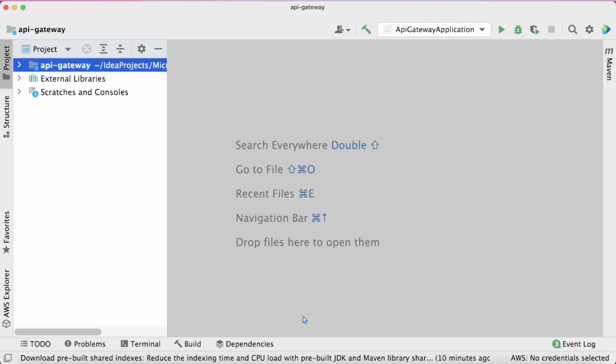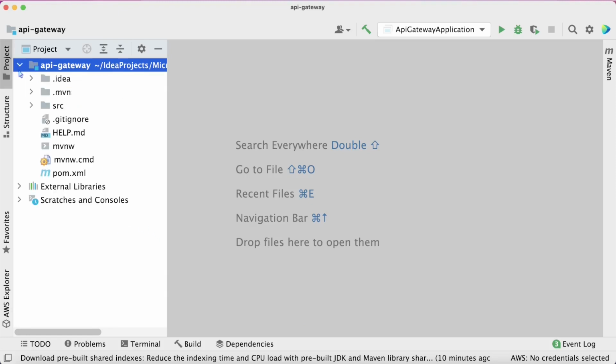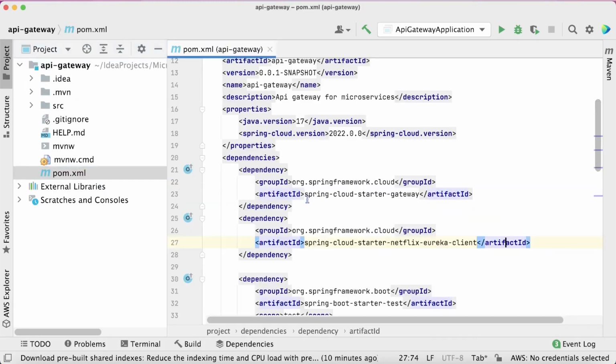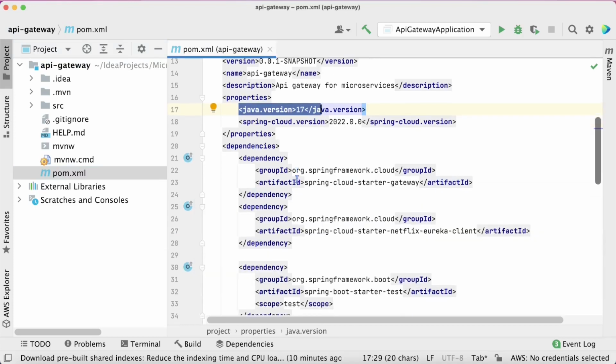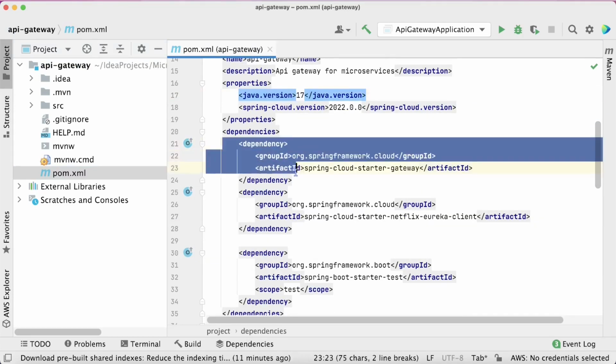I'll be using IntelliJ IDEA editor. You can use any other Java editor of your choice, whatever you prefer. Okay, so my API Gateway project is loaded here. So I'll quickly show you the pom.xml first. So in pom.xml, you can notice Java version 17 is taken. And most important, the dependency stuff.